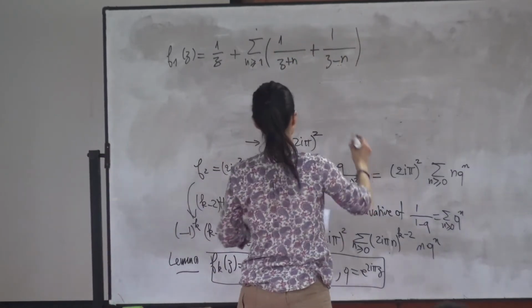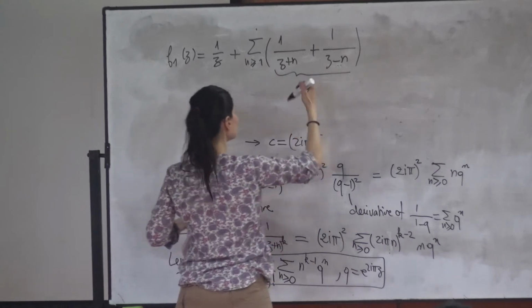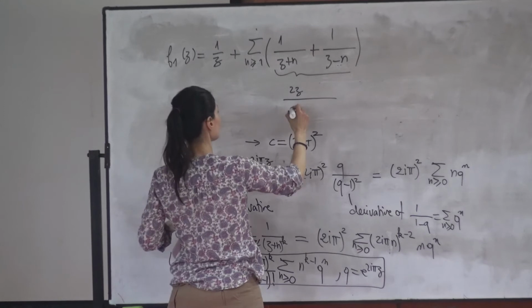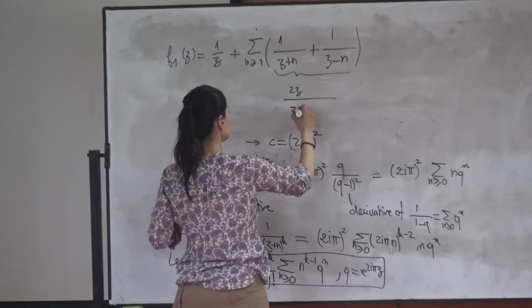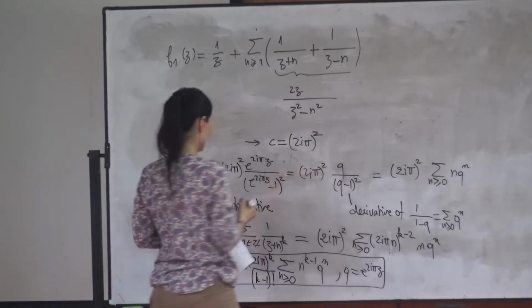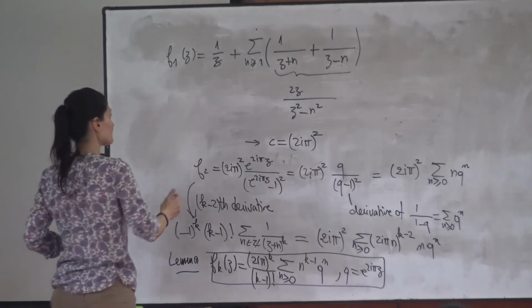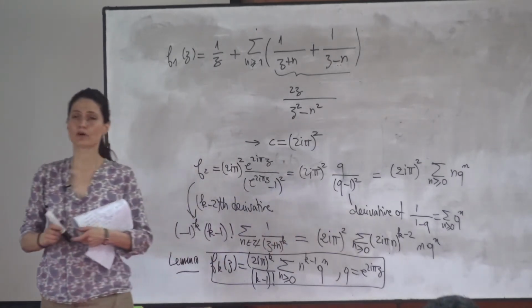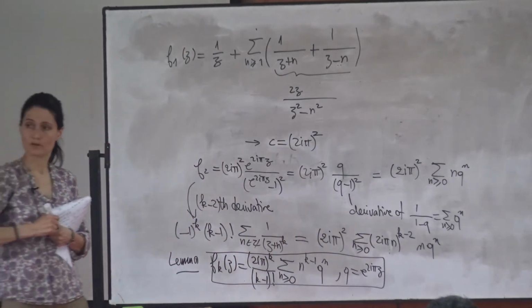If you just make a simple computation, you get 2z over z squared minus n squared. So you again can show that this converges absolutely and uniformly on every compact of C.